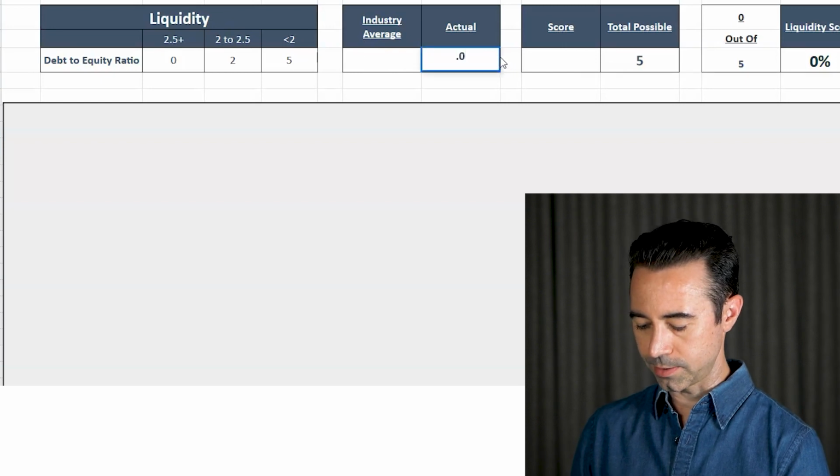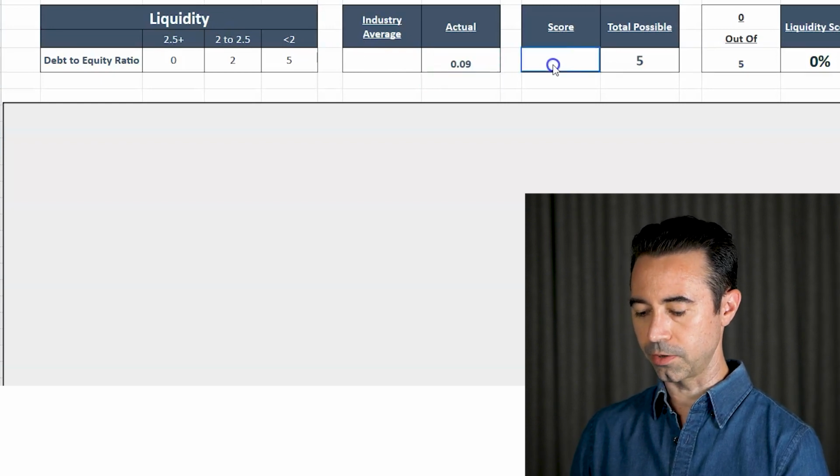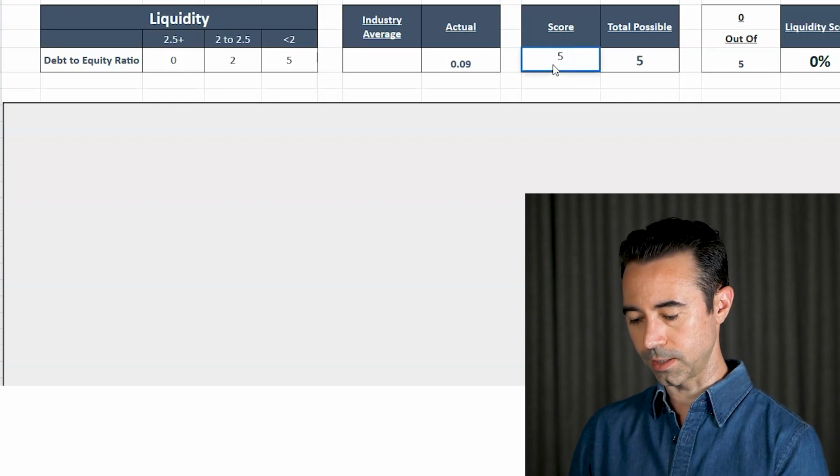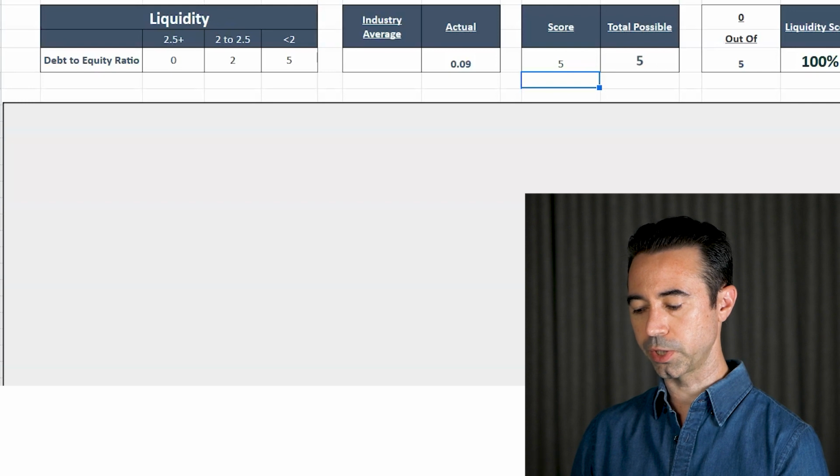This is actually 0.09, which is really good. So I want it to be under 2, definitely under 2. So that is actually going to get a 5 as well. So liquidity score looks pretty good too.